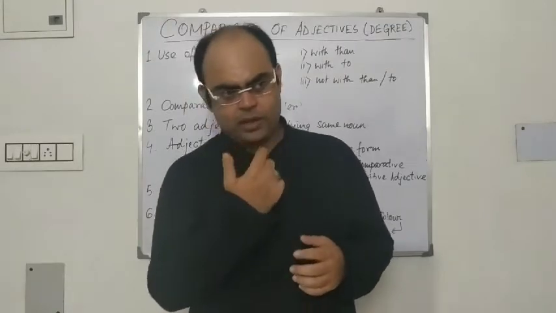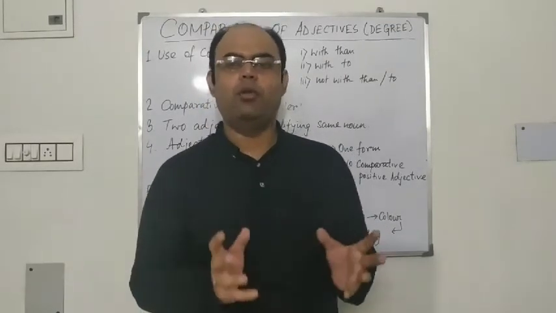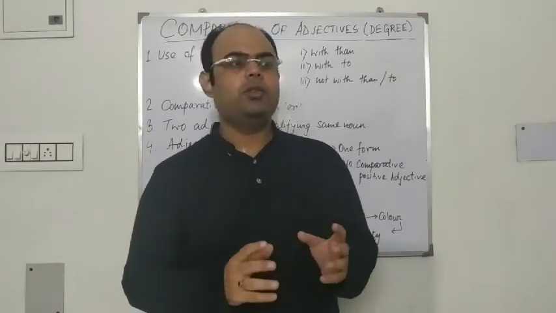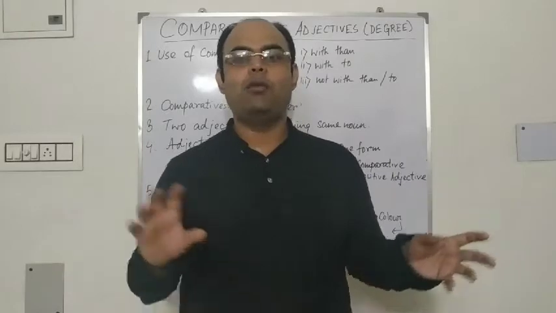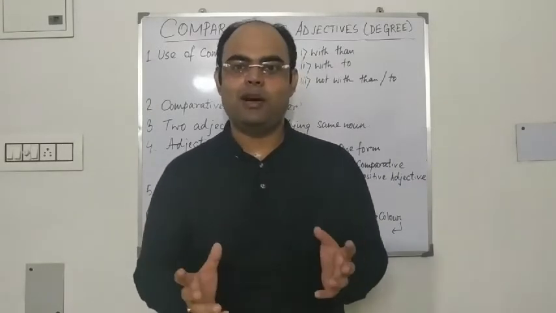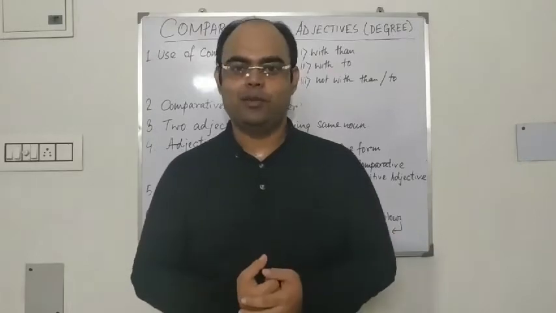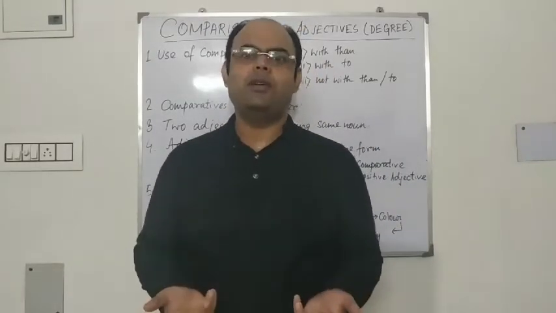Suppose I'm talking about a shape, round, square. Suppose there are two balls. Can you say that this ball is more round than this ball? No, both of the balls are round, and round cannot be more round or less round. If it is not completely round, it is not round itself.